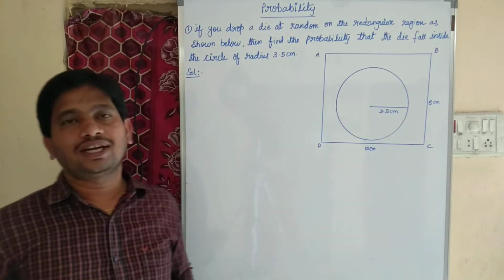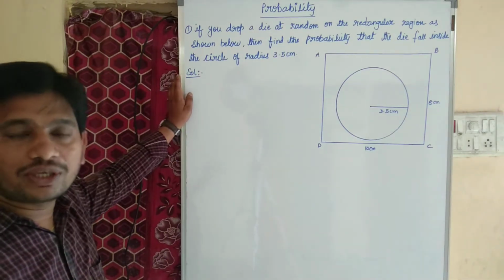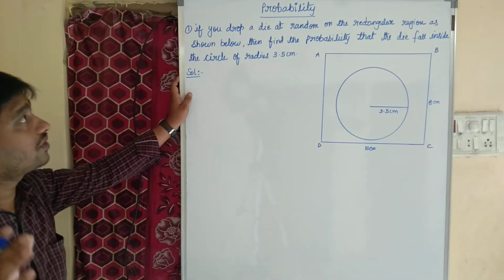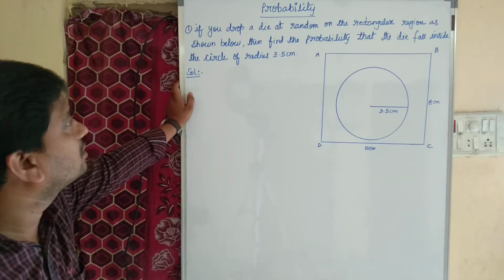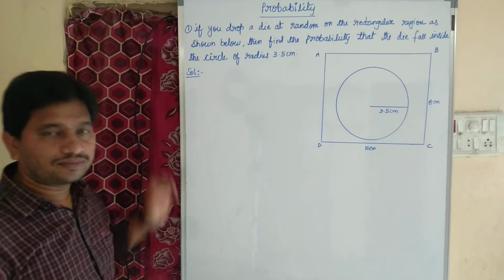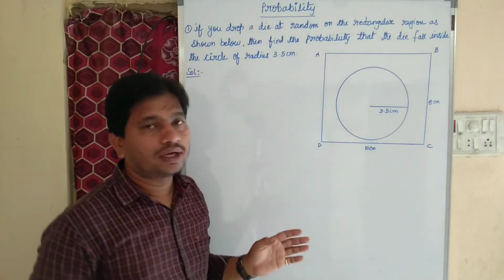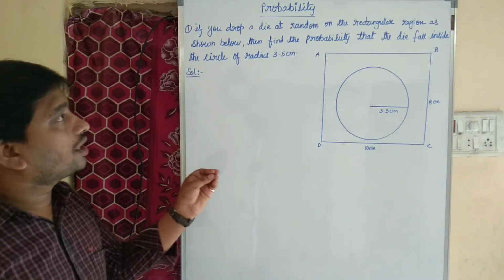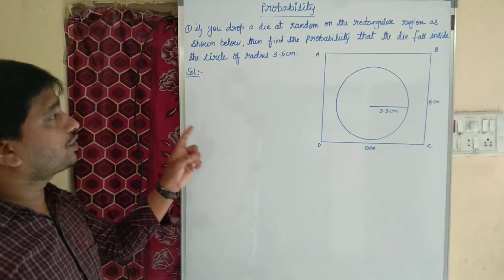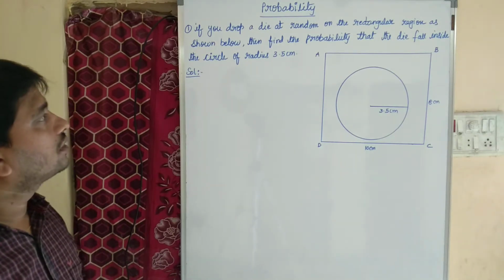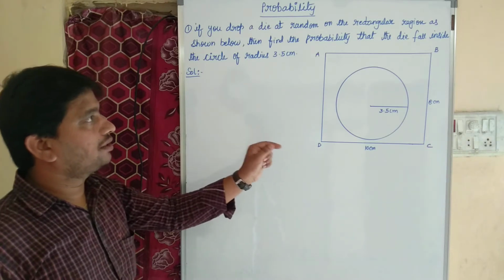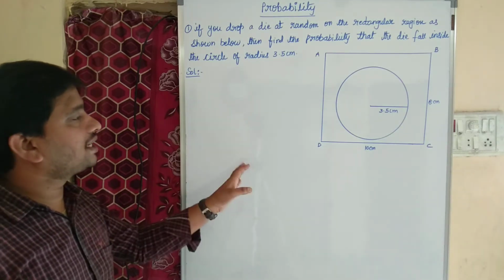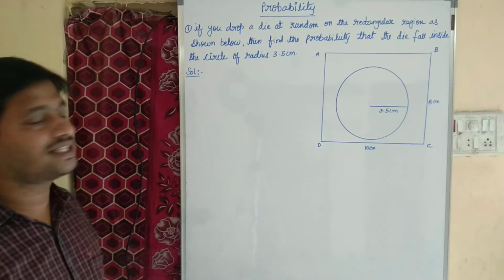And today's session, let us discuss the most important question from the chapter probability. Coming to question number 1, if you drop a die at random on the rectangular region as shown below, then find the probability that the die falls inside the circle of radius 3.5 centimeter.